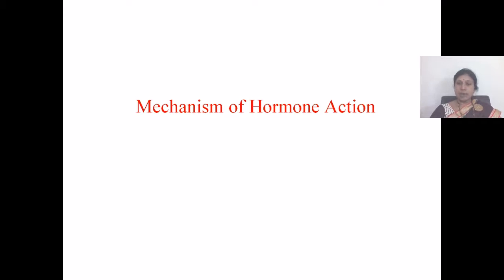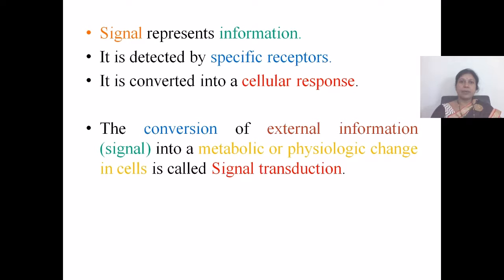So this type of information is passed in the form of signals. The signals arise from different sources including endocrine glands. In all these cases, signal represents information.